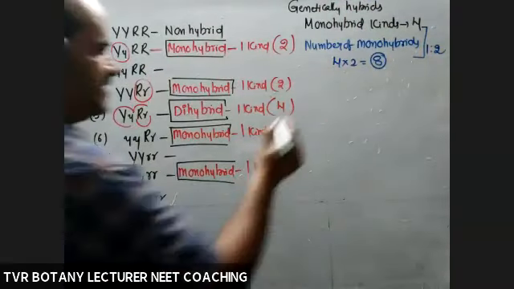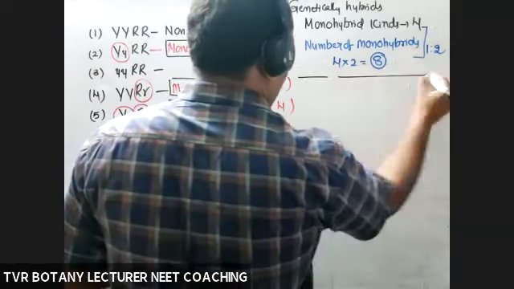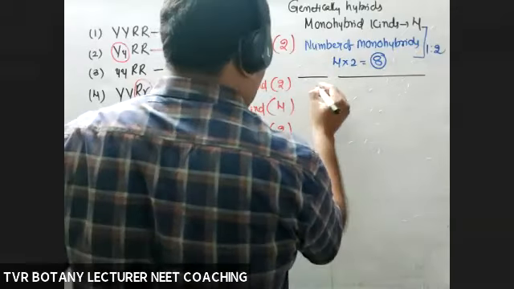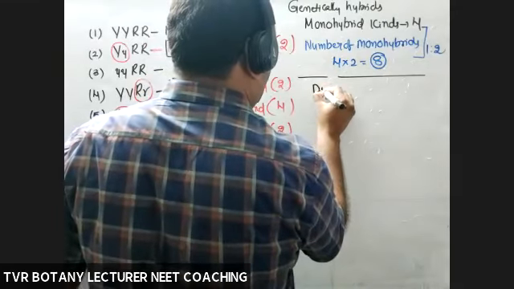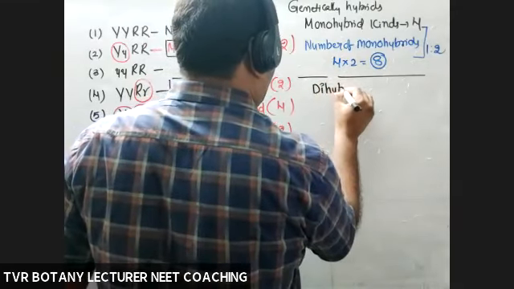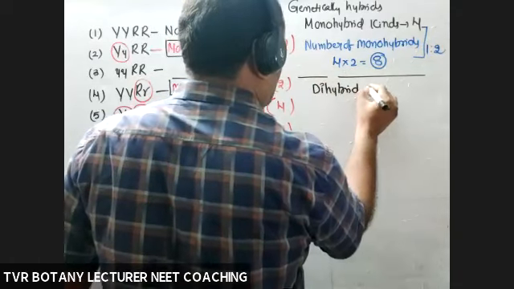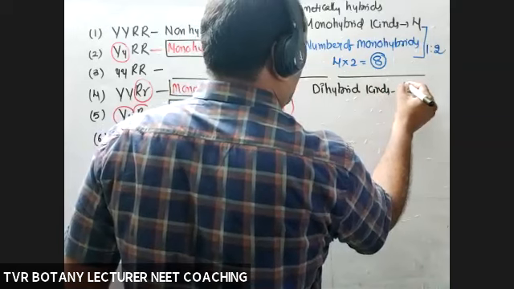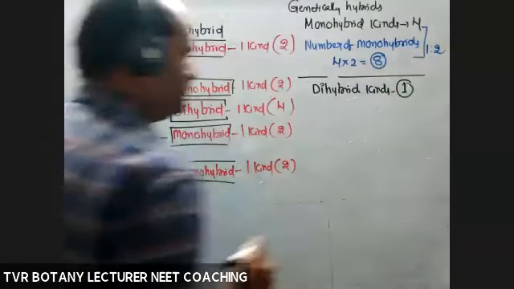Genetically hybrids. Next, dihybrids. How many kinds of dihybrids are present? Only one kind.